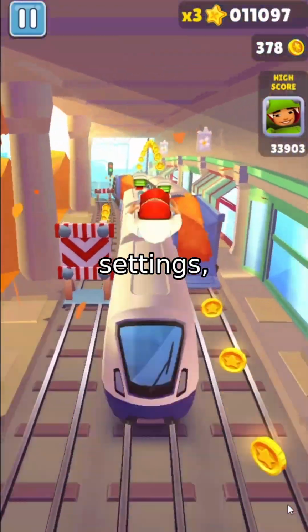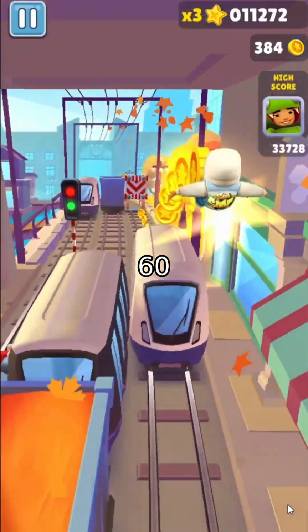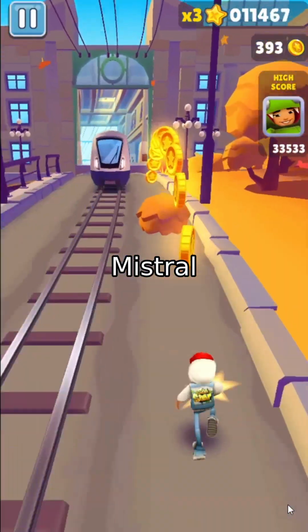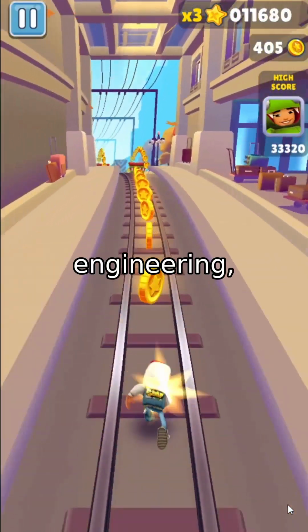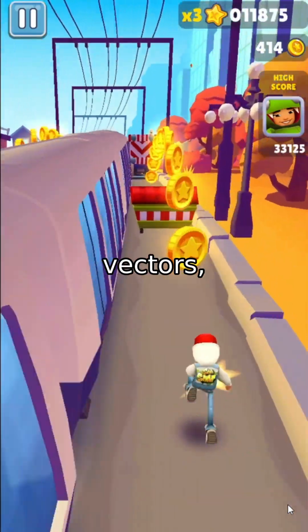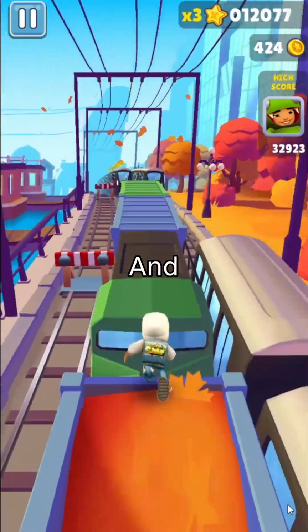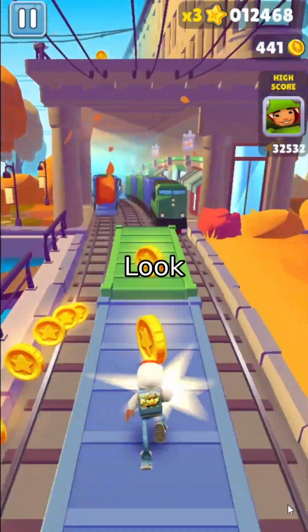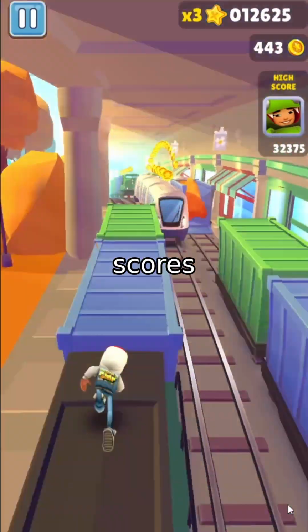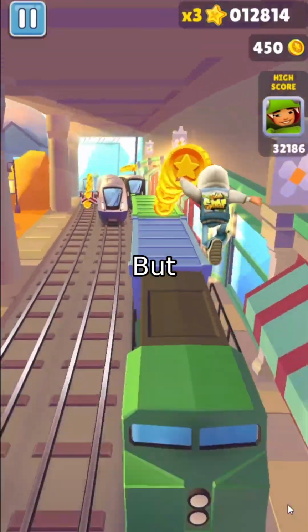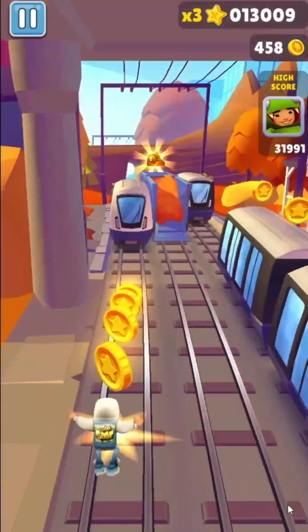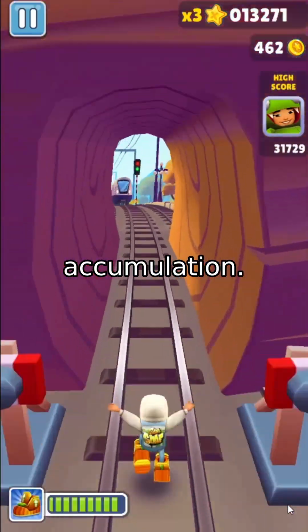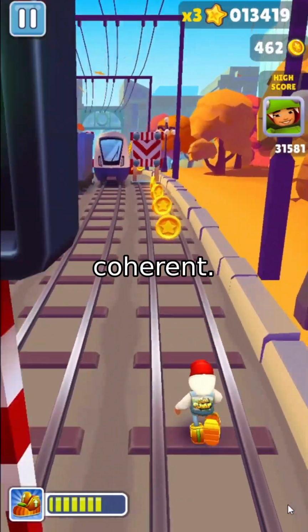In single-turn settings, our method reduces bias scores by over 60% compared to baseline models like Mistral and DeepSeek, outperforming prompt engineering, output filtering, steering vectors, and even static neuron pruning. And in multi-turn conversations, the improvement is even more dramatic. Look at Figure 4. Without mitigation, bias scores climb steadily across turns. But with our dynamic masking, the curve flattens. The model resists accumulation. It doesn't just stay fair, it remains coherent.